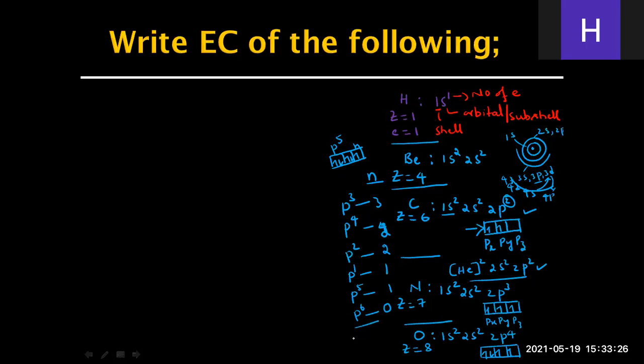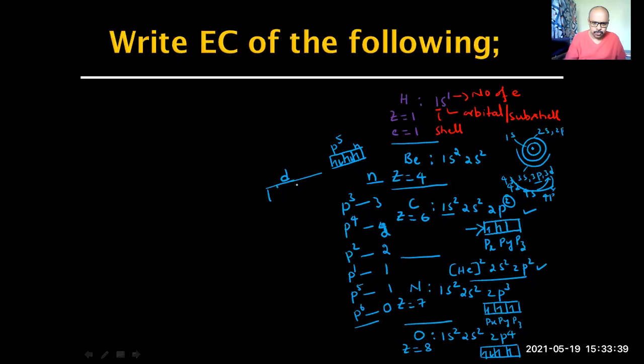Now, can you immediately answer these questions? The d subshell has how many orbitals? 5. The d subshell has 5 orbitals: 1, 2, 3, 4, 5.